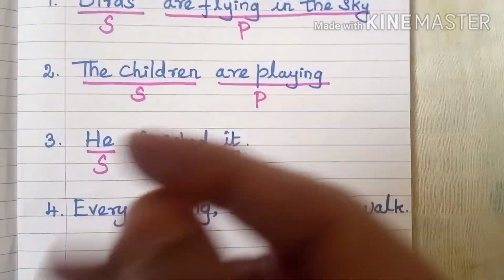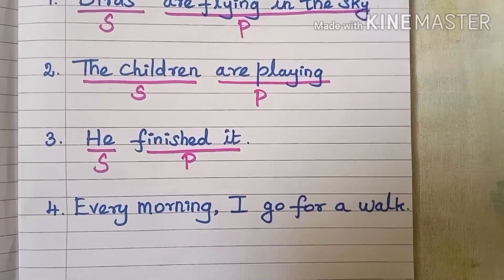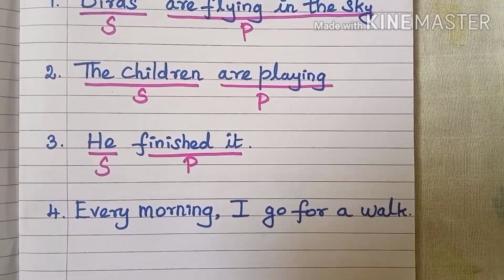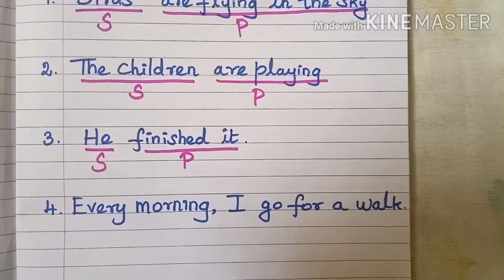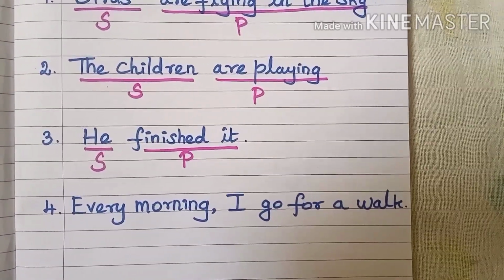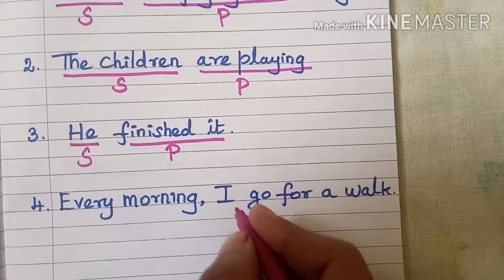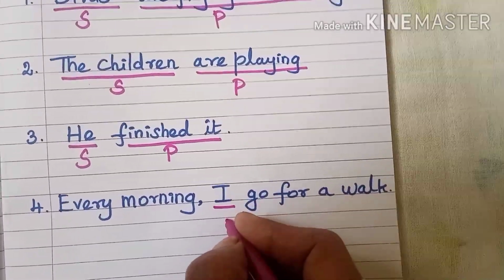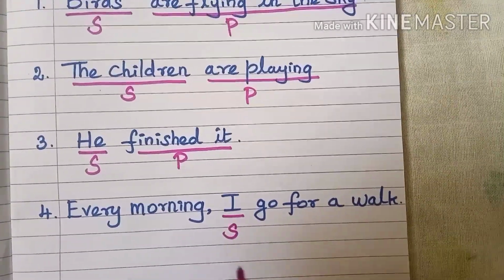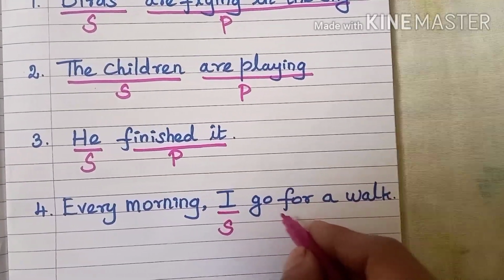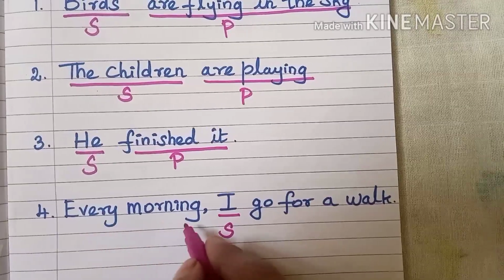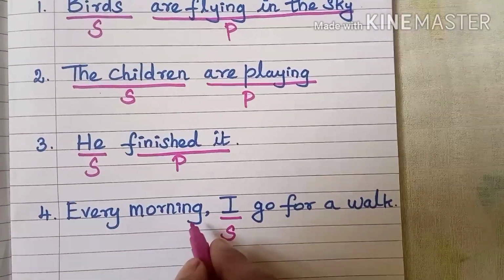What is he doing? Who is performing here? I. I go for the walk every morning. So I is the performer here. So I should be the subject. Then the remaining part, what is the action? Going for a walk. Every morning is the addition, adjunct.